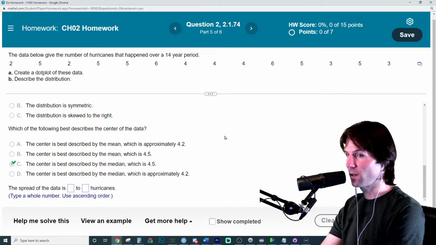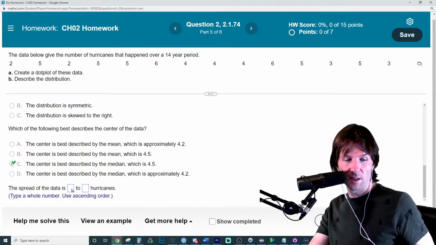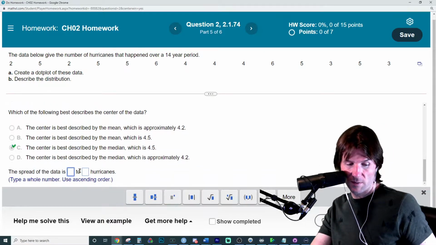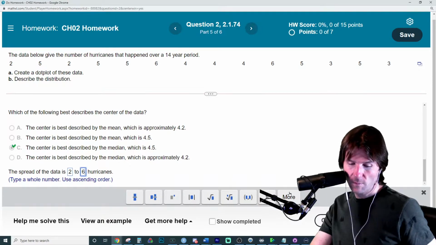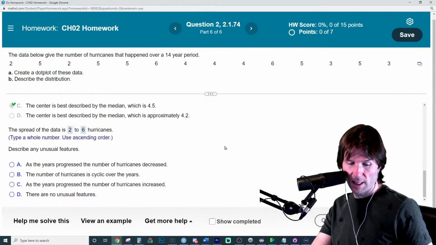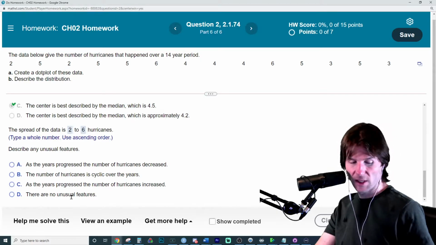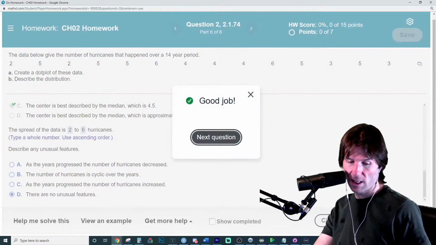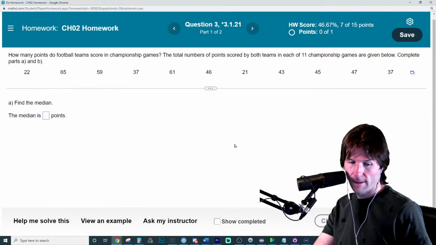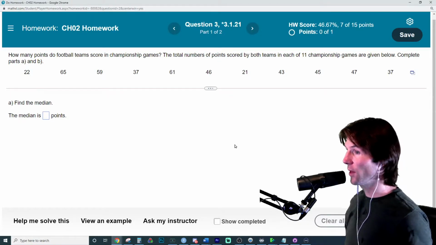Now it's going to ask about the spread of the data. So it wants to know the lowest and highest number, which is the range of the data. And I believe it goes from 2 to 6, if I can read properly. There's the range of the data. And then any unusual features, like any outliers, any gaps. There are no unusual features in this data. I think it's got it. Good questions right there. Ashton, if you have more questions, let me know.